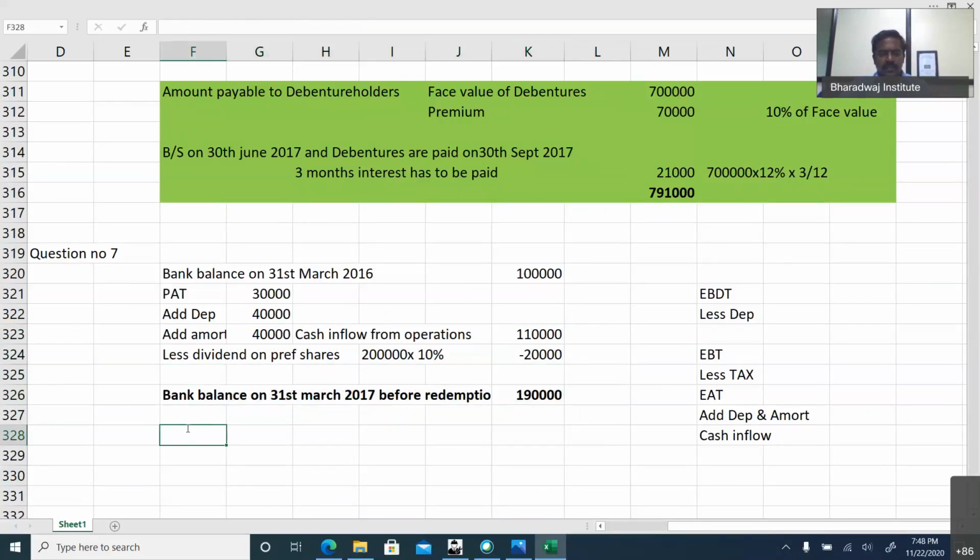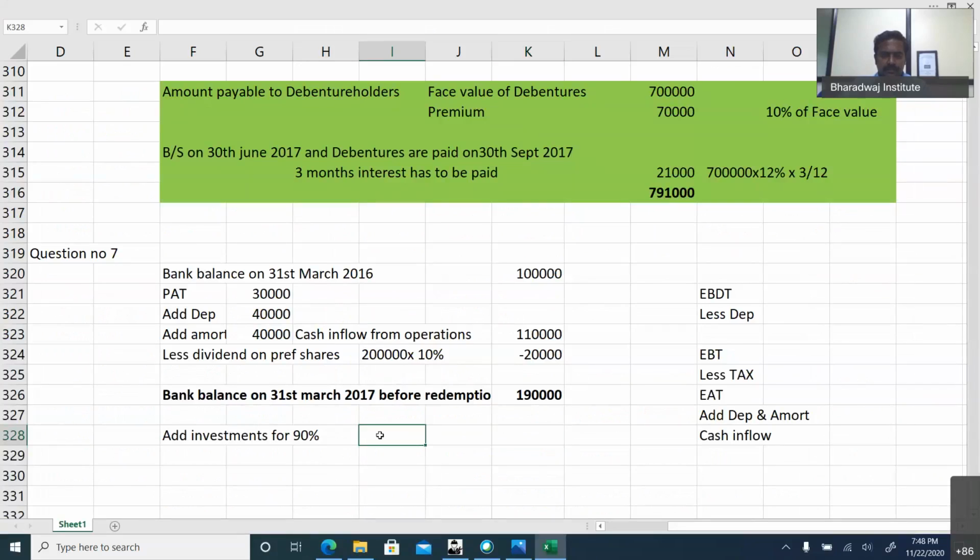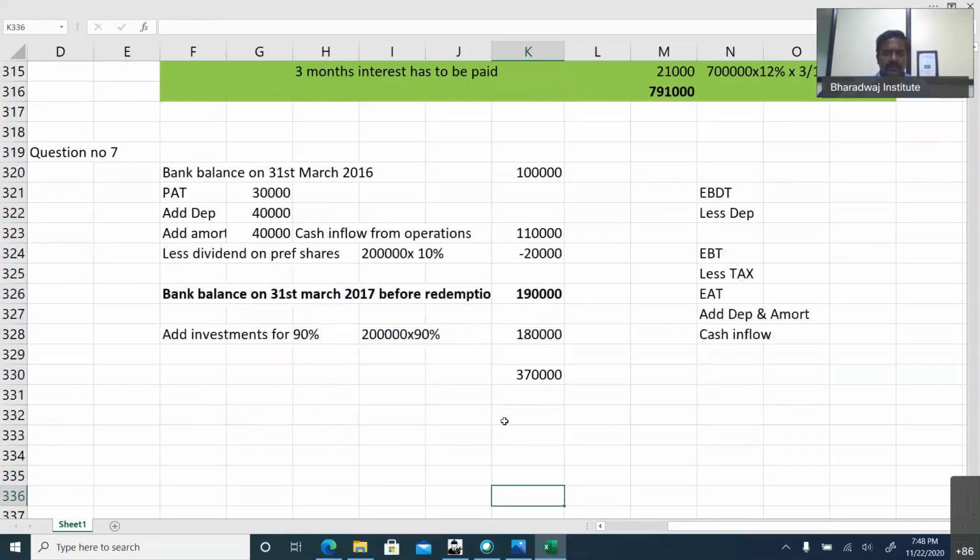After this, we sold investments for 90% of the balance. Look at the balance sheet amount. What is the investment value given? 2 lakhs into 90%. We sold for how much? 1,80,000. So total cash available is 1,90,000 plus we sold investments for 1,80,000. 3,70,000 is the total cash available.